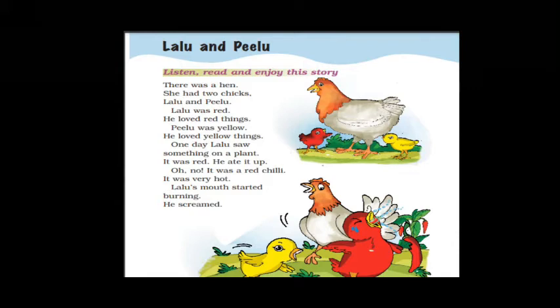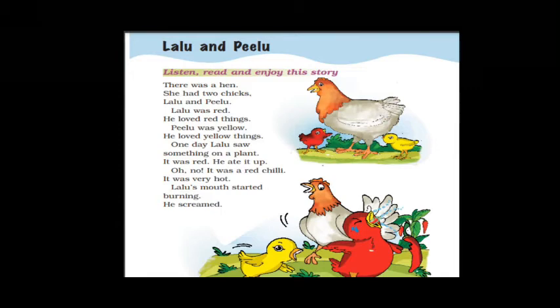There was a hen. She had 2 chicks. How many chicks, children? She had 2 chicks, Lalu and Pilu. What is the name of the chicks, children? Lalu and Pilu. Lalu was red. He loved red things. So Lalu's color is red, and whatever red things he sees, he likes that. He loved that. Pilu was yellow. He loved yellow things.